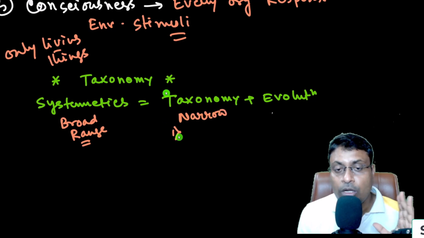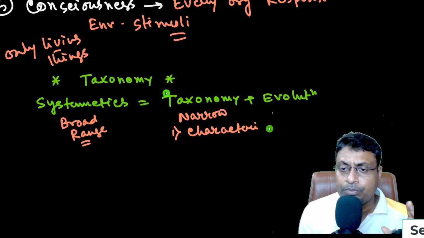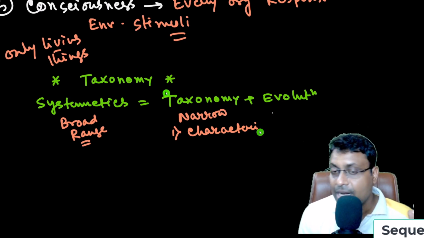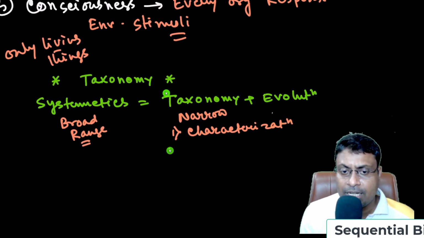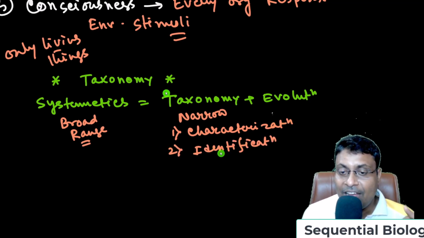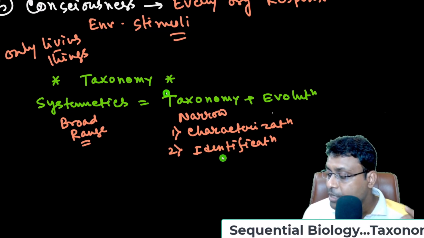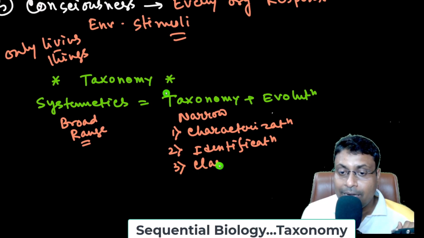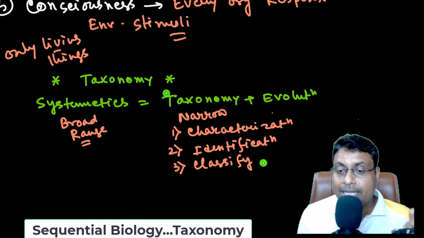In taxonomy, only 4 components are used. Characterization: suppose we study an organism, we can study their different characters, their size, their color, their morphology, and this process is known as characterization. Next is identification: after characterization we place this organism into a previously created group, and then we classify this organism, that is, we determine their systematic position.